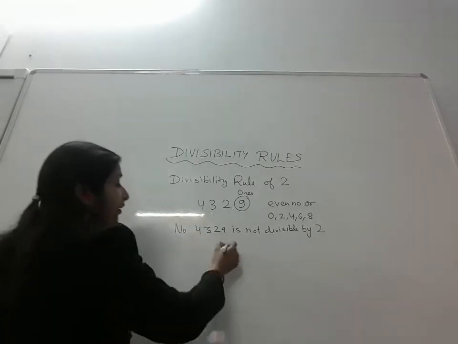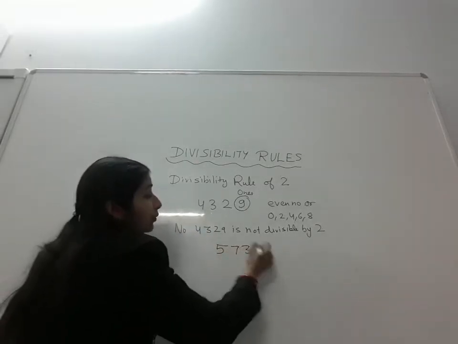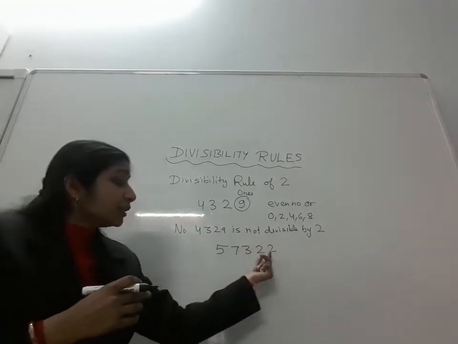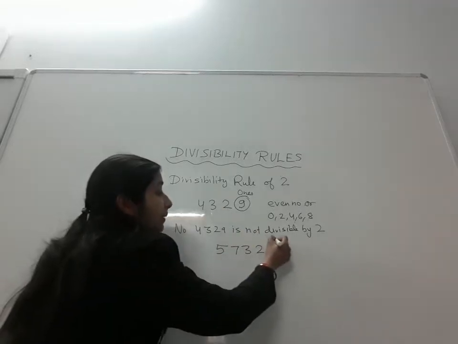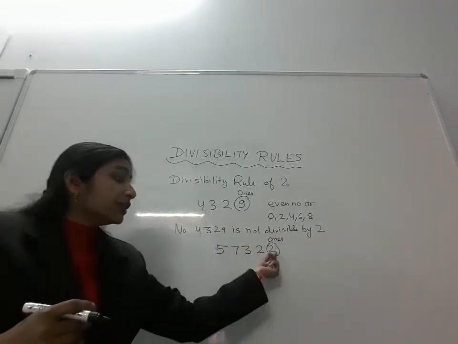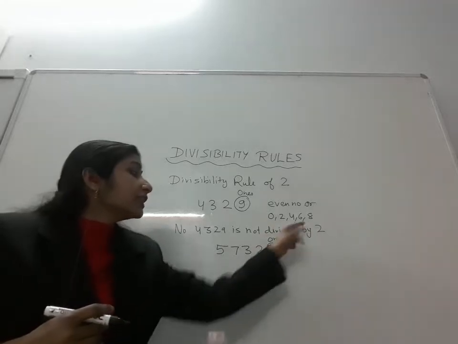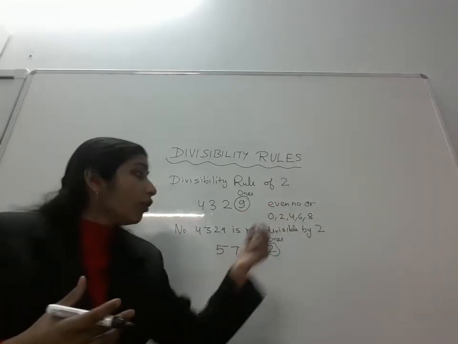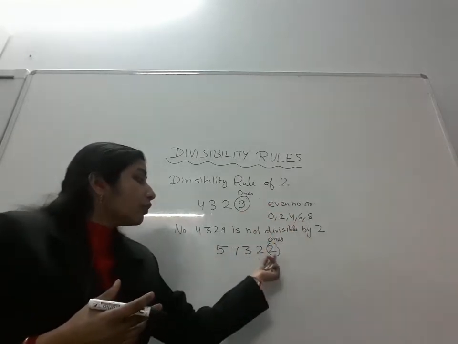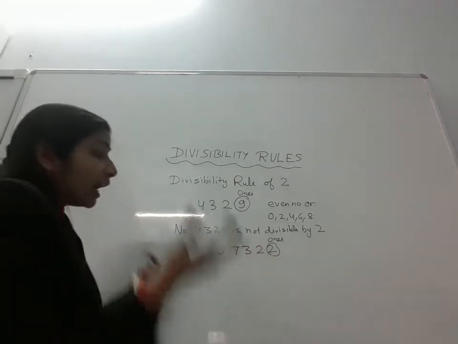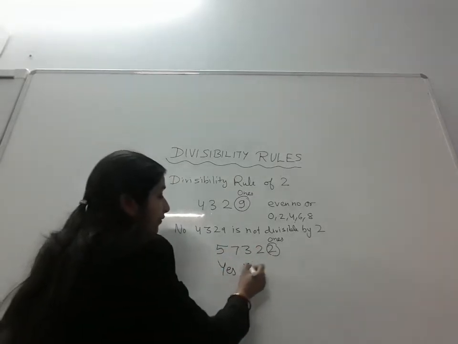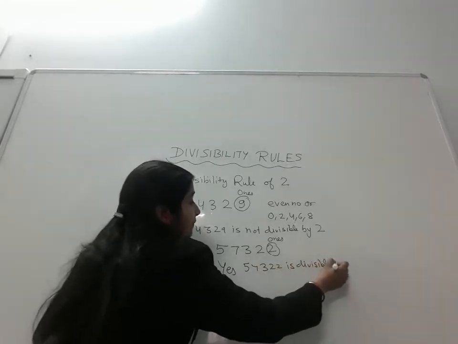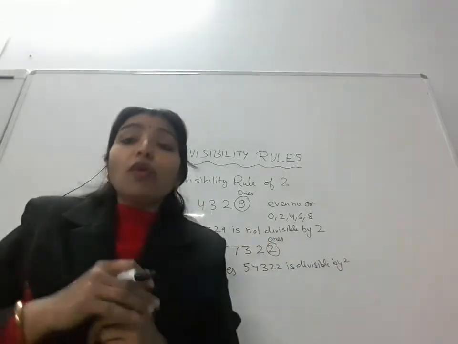Okay, if I take 5, 7, 3, 2, 2. Now here again, for the divisibility of 2, you have to check only the ones place. This is 2, an even number. So without dividing you can say yes, 5, 7, 3, 2, 2 is divisible by 2. So what is the rule of 2?